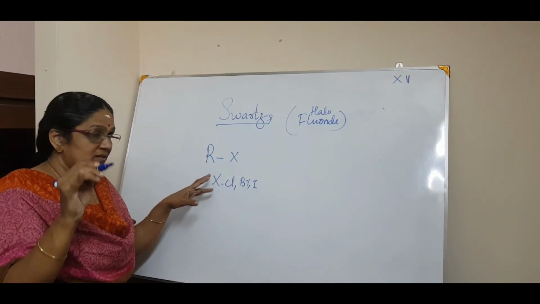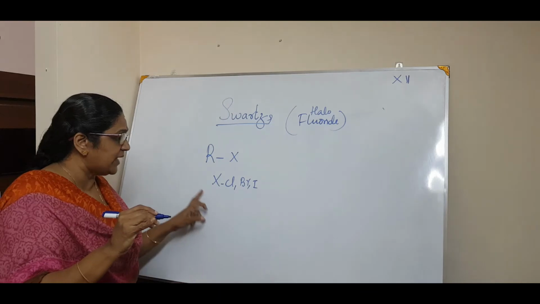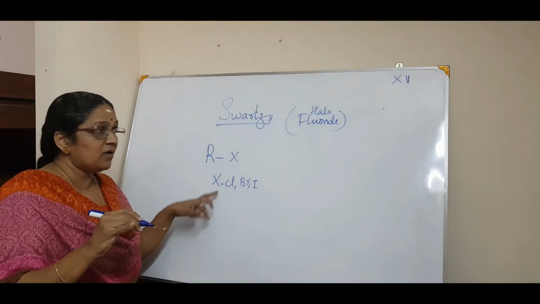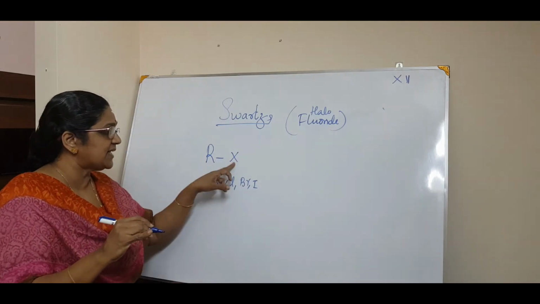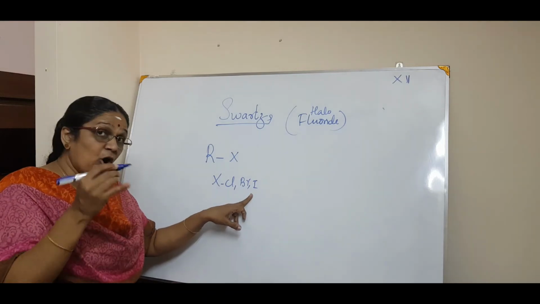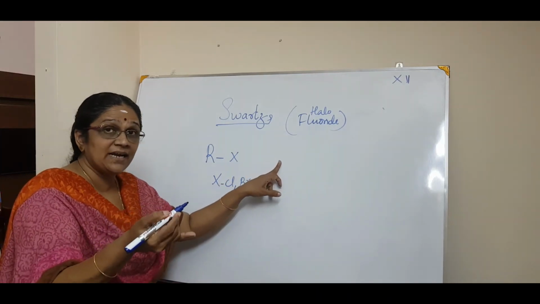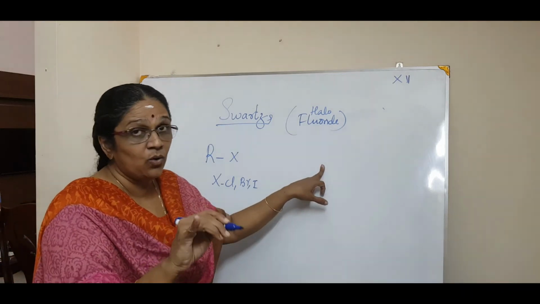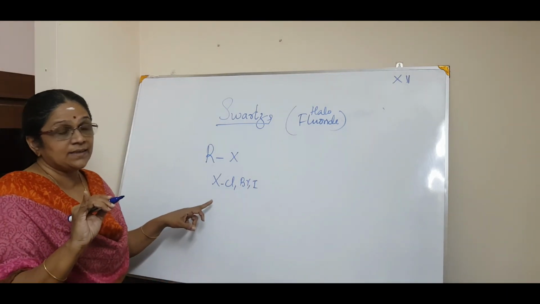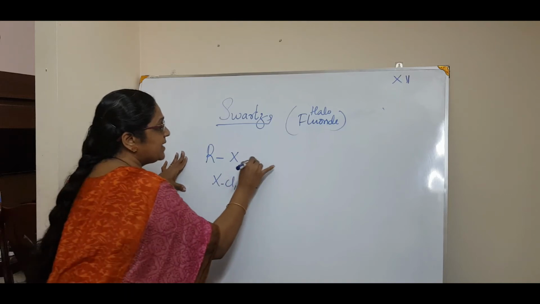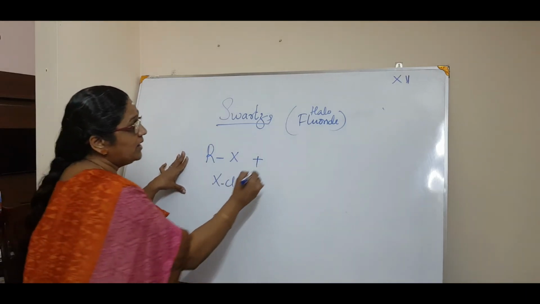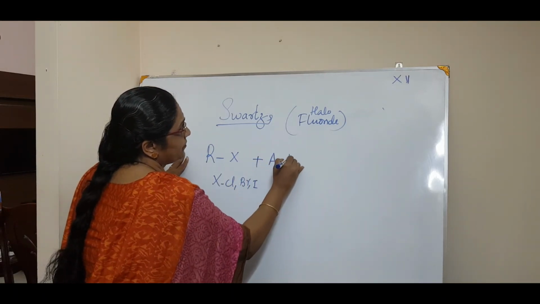Just be logical about what X we are taking. You want only fluorine, so you can have iodine as well. In the former case, you avoid iodine. Why? Because one of the reactants is iodide, because we want to prepare iodoalkanes, isn't it? So here, RX plus, normally we take AgF.